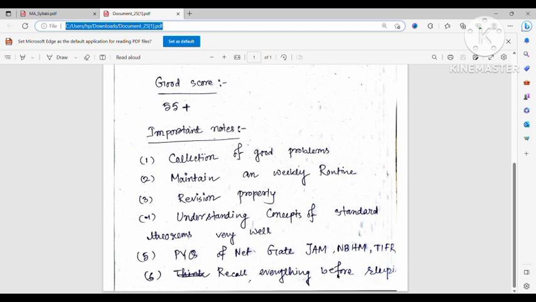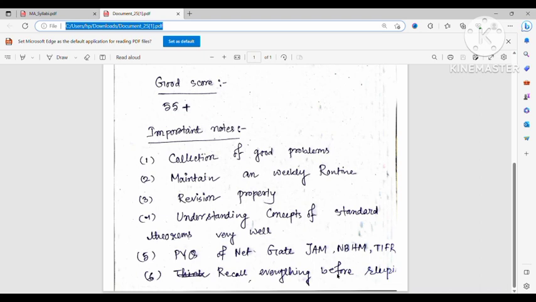Because between the students who secured 60, 70 ranks or 30, 40 ranks and those who secured 8, 10 ranks like me, I think there is not much difference, because it completely depends on the day. Okay, so there is no such factor.